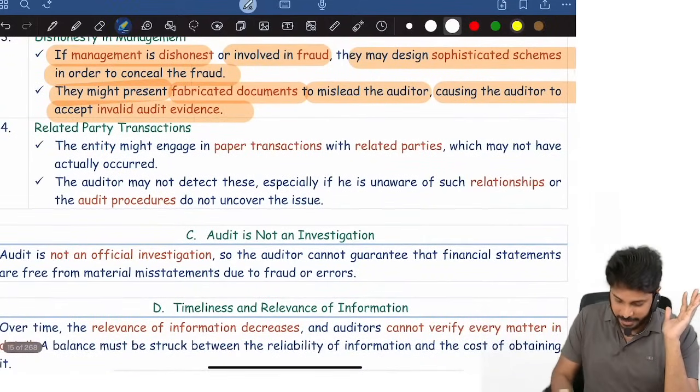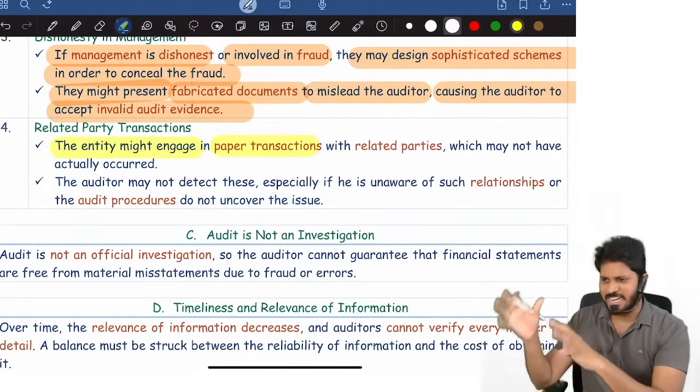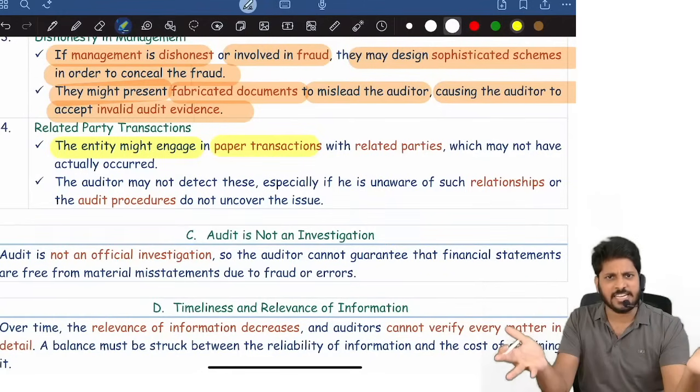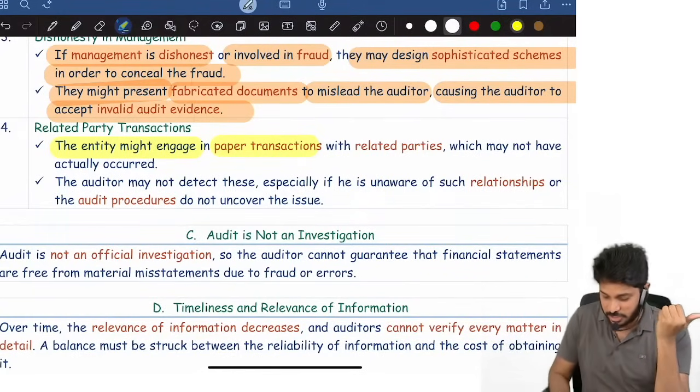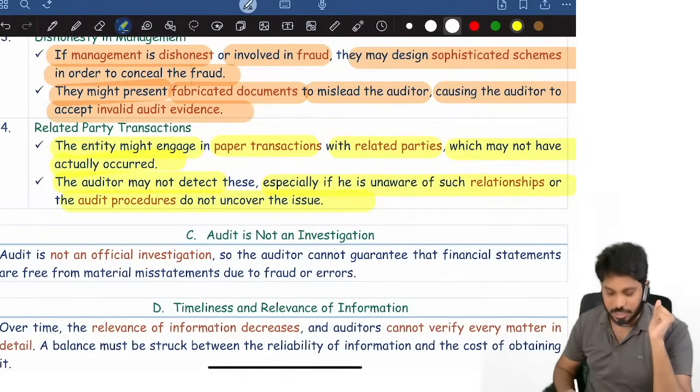And remember, the entity might engage in paper transactions. Paper means what? The transaction is only on paper. In reality, it is not there. Fictitious transactions with related parties which really have not occurred. The auditor may not detect these, especially if he is unaware of those relationships.